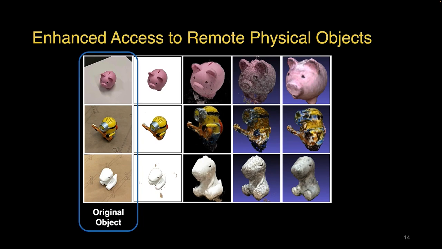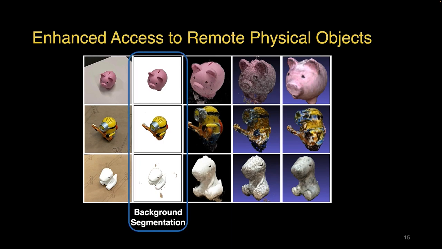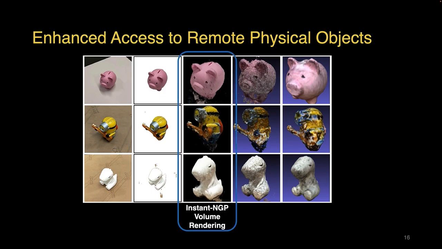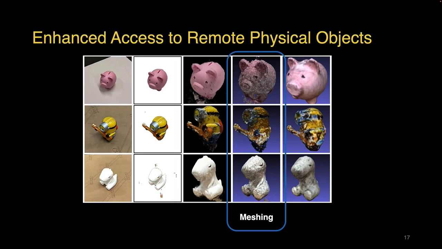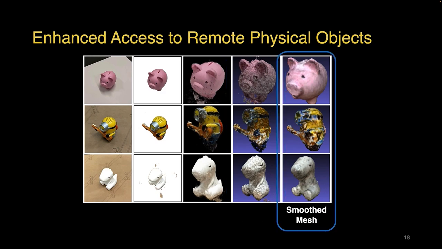Here are the results from each step of our pipeline. The AR user centers the original object in their field of view and scans it. We then perform background segmentation on images sampled from the scanned video. With the photos and the corresponding camera pose, we create volume rendering of the object in InstantNGP. We then mesh the object with cube merging and colored vertices, and produce the final result smoothed with voxelization.